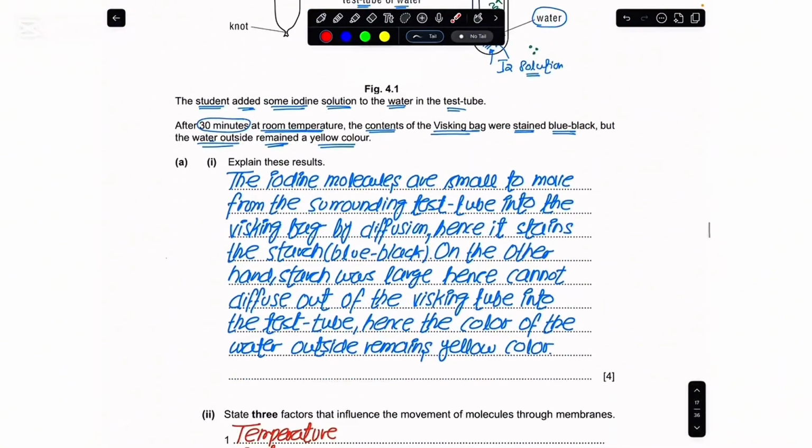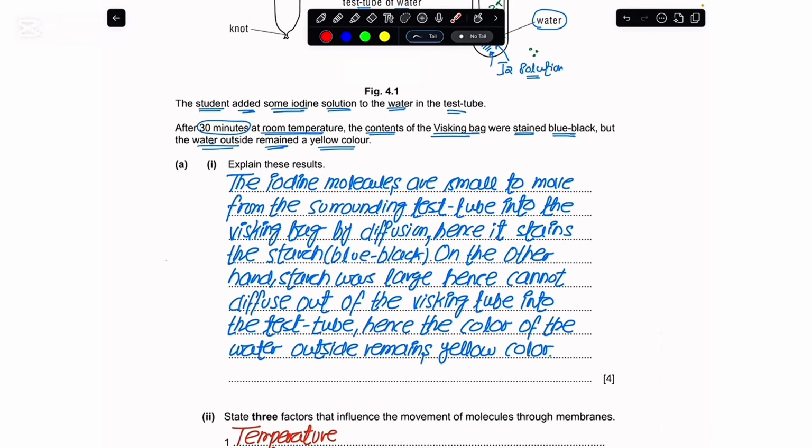So now they have asked for a total of 4 marks, where we are required to explain the result as I have explained. So now you just need to know the wording. We would say that the iodine molecules are small, so that is why they would move from the water in the surrounding test tube into the whisking bag, and that would be done with the help of diffusion. And that is why they would stain the starch and its color would turn blue black.